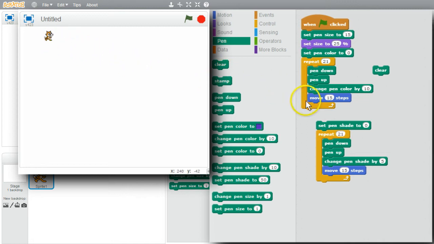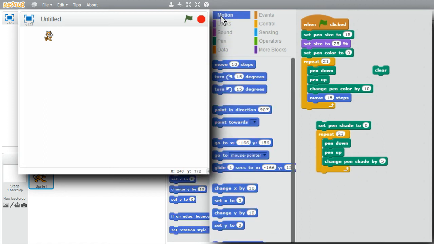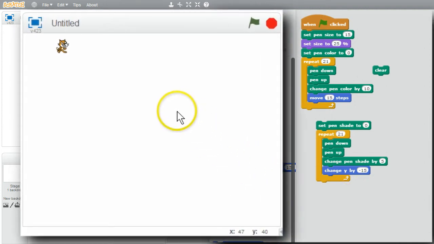I want the loop that draws different pen shades to draw down the stage, not across the stage. With the cat pointing to the right, moving 15 steps will always go to the right. But trying to point the cat around in different directions and move is going to be very cumbersome. I'll get rid of the move, go to Motion, and I'll change Y. If I change the Y by -15, that will move down the stage 15 steps.